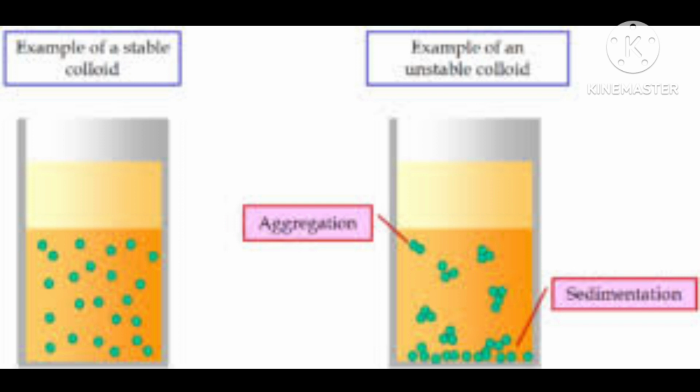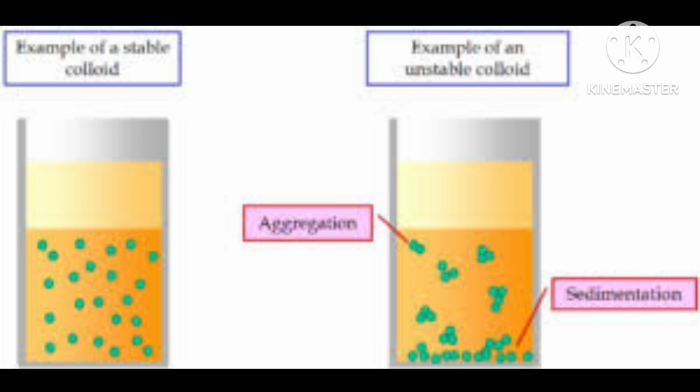Then that association will be called sol, S-O-L, sol. But this will be in a particular solvent, for example water. Those ions must be present in water if it is hydrosol. Otherwise, in general, another solvent may also be there.